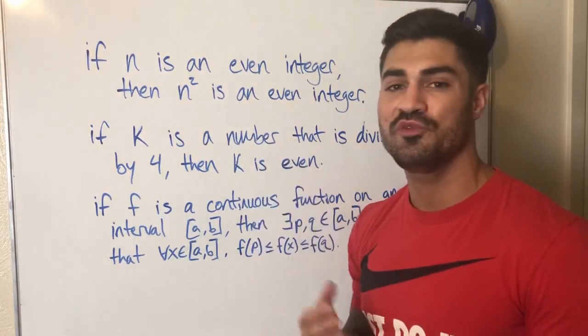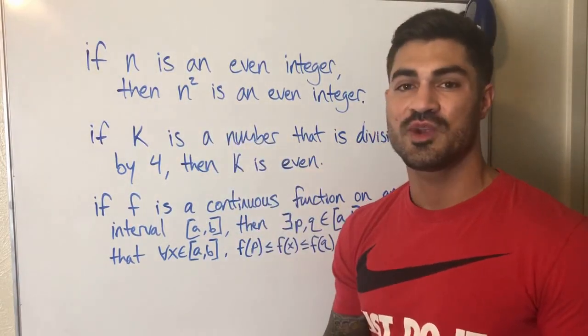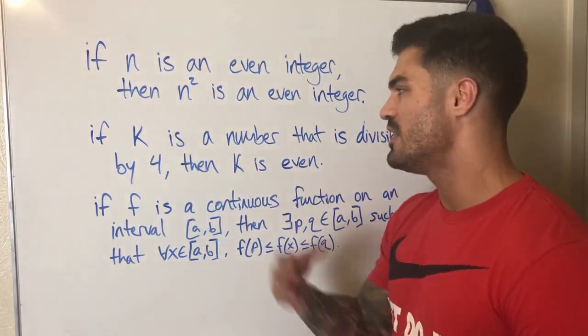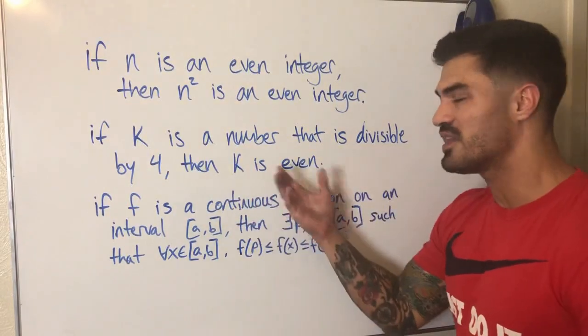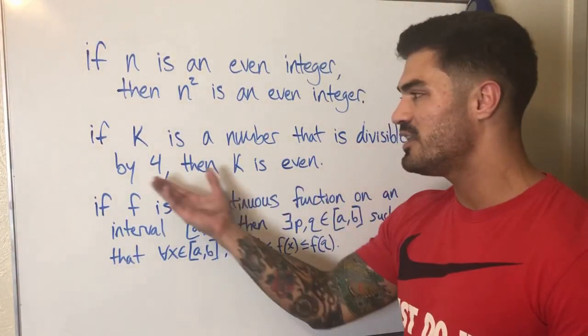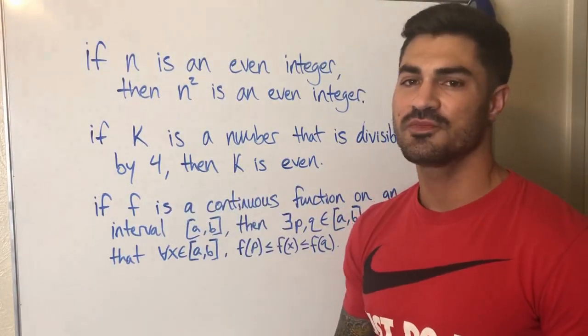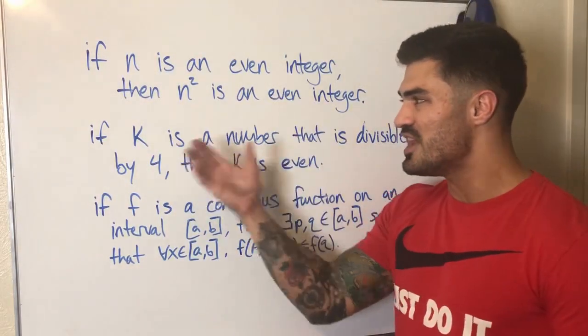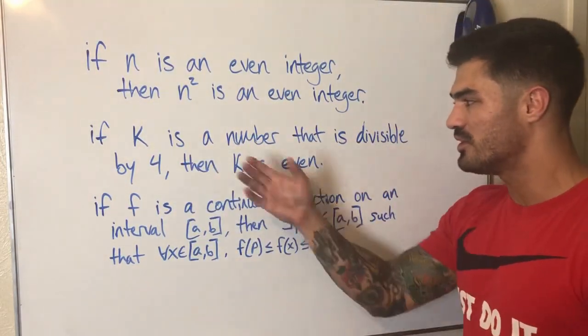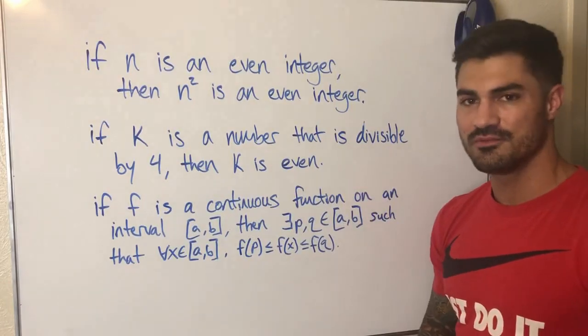All right, we can actually prove this. We'll do this as soon as we start doing direct proofs. This is a very easy thing to prove. If k is a number that's divisible by 4, then k is even. Pretty clear, right? Any number divisible by 4 is even, okay? So that means that there's never a number that's divisible by 4 that's not even. You can't find one, right?